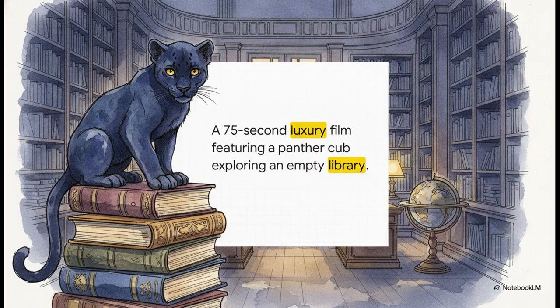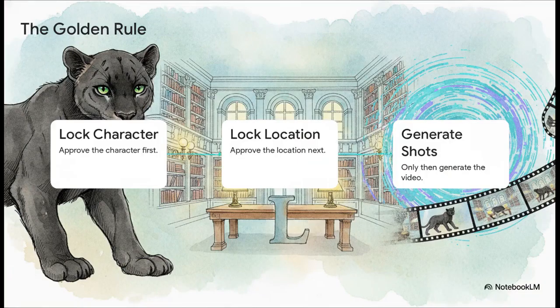Notice what we did there? We didn't write out lighting ratios or complex camera angles. We just gave it a role, a tone, and a quick narrative. And boom, the agent replies with a fully detailed 6-shot storyboard that's ready for you to approve. But wait, this next part is absolutely crucial. You have to remember this sequence. It's the golden rule of consistency.